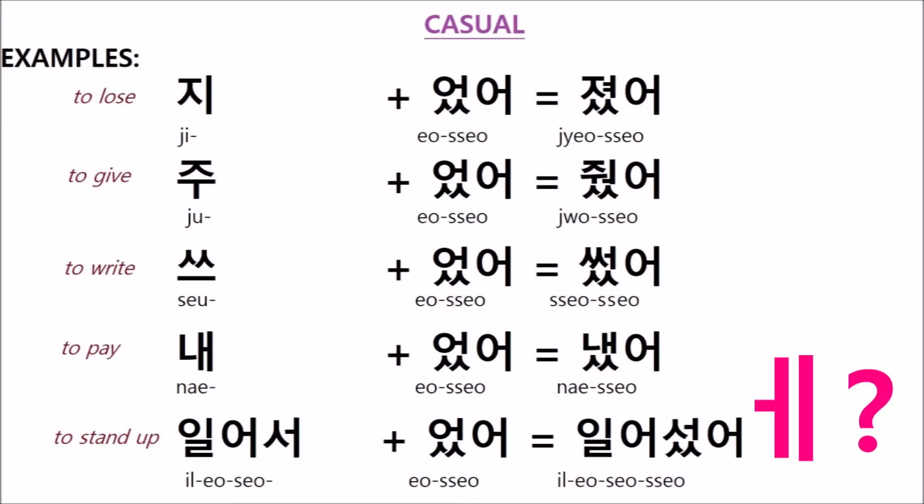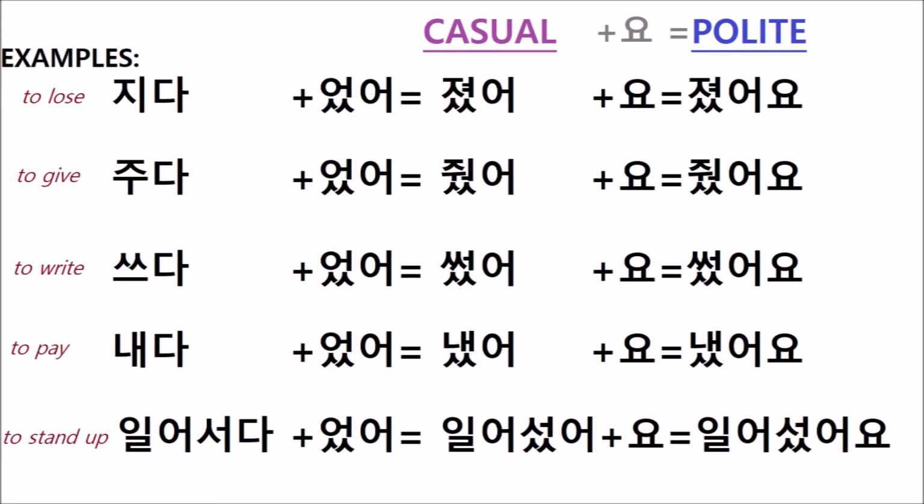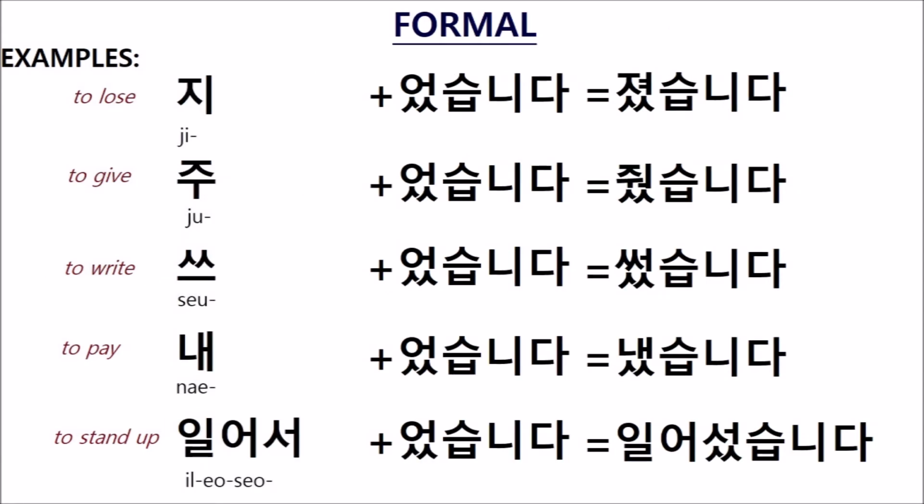And as for that ending, I don't think there are any verb roots that end in it. If you know one, please share. So that's how you make the casual form. Once you've got that, you can make the polite form by adding yo to the casual form. And then to make the formal form, you take the root verb and add the same formal ending we use for roots that end in consonants.